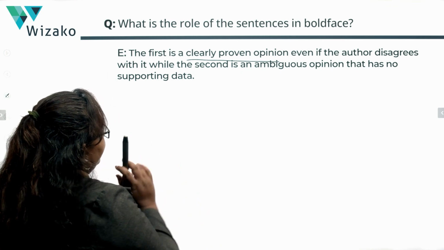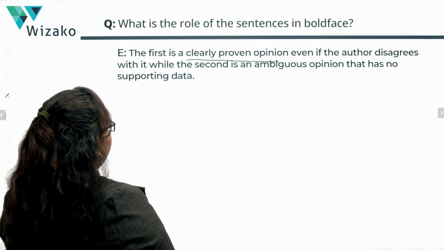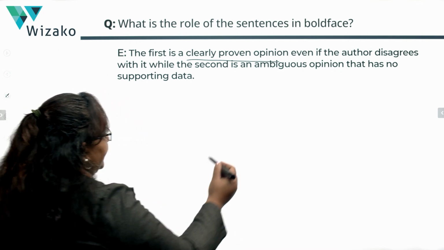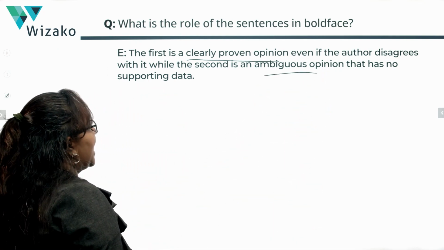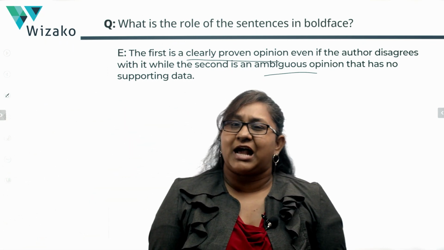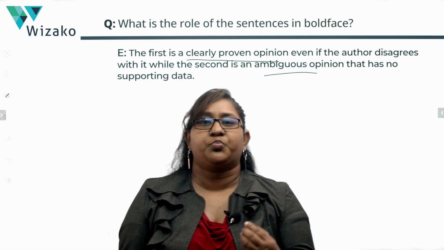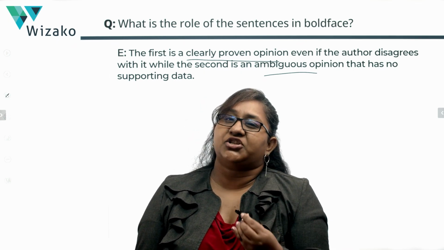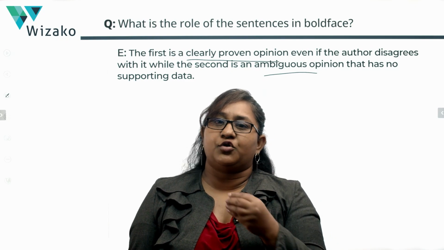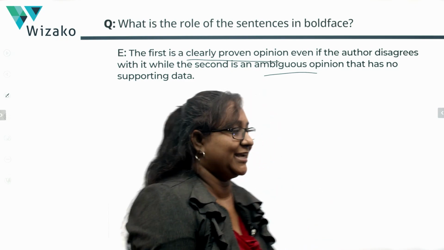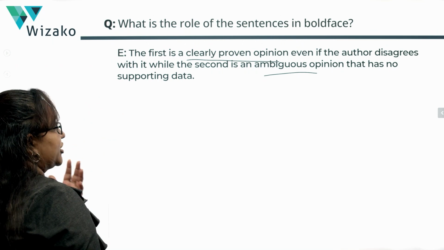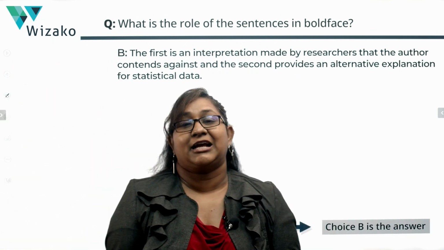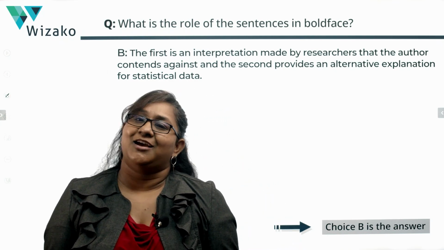Even if the first is a clearly proven opinion, even if the author disagrees with it, while the second is an ambiguous opinion that has no supporting data. Yes, the second doesn't have any supporting data, but it's not an ambiguous opinion. It's just a theory that the author is proposing. It's more of a question that the author is raising, more of an alternative viewpoint that the author is presenting. It's not about being ambiguous versus clear. E is not our answer. So there's only one option that correctly describes the role played by those two statements, and that's choice B.